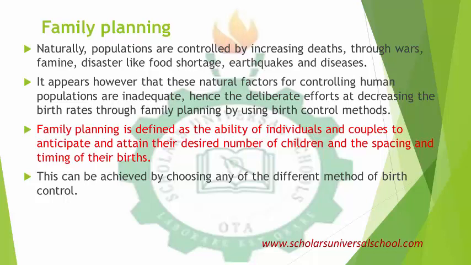When I decide that, okay, I want to have 3 children, or 2 children, and I want to space them, I don't want to have a child that is just 6 months old and I'm pregnant of another one. That is family planning. So we can achieve that by choosing different birth control methods.